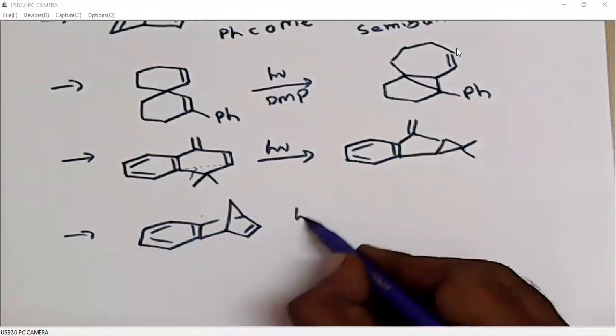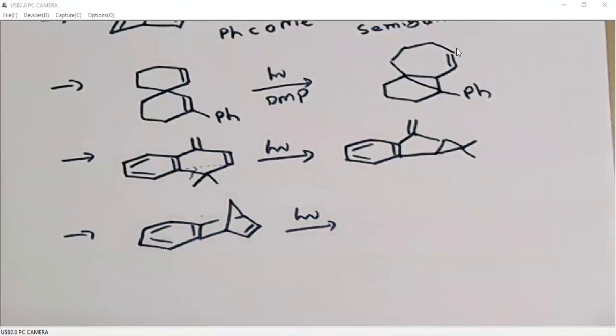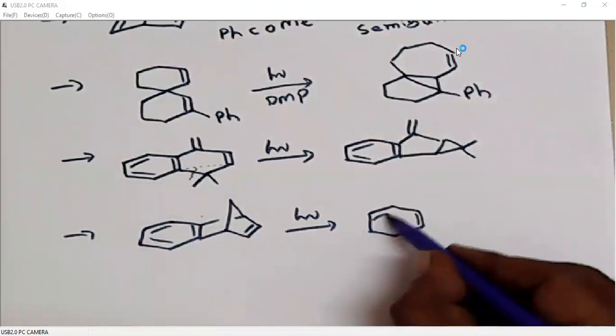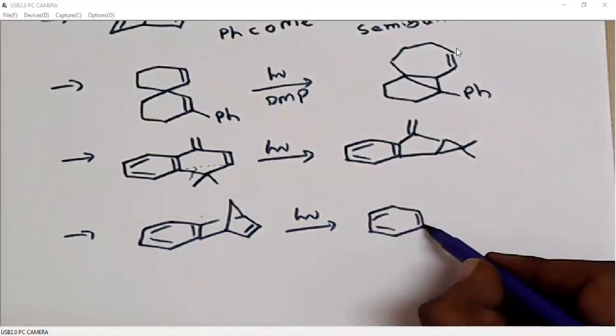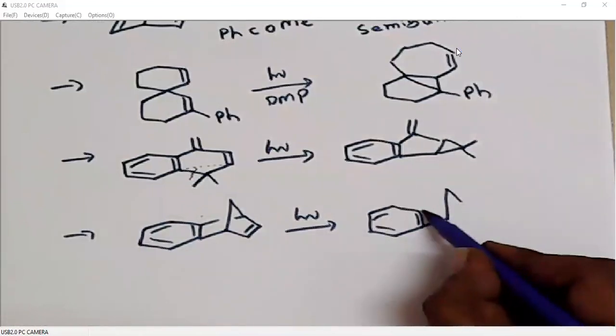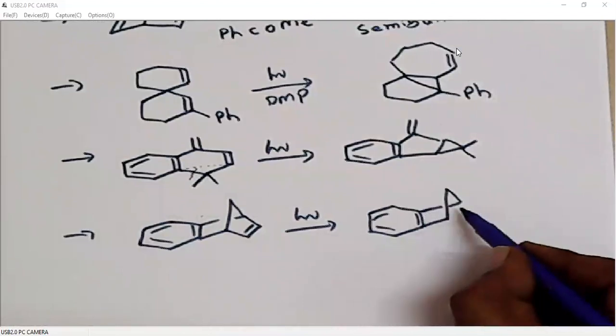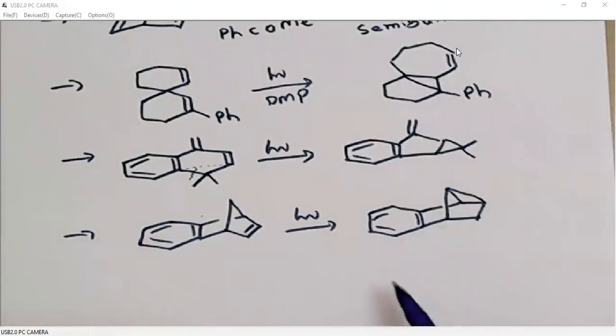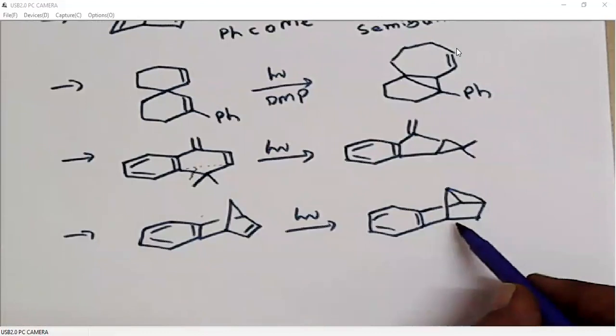When this molecule is treated under photochemical conditions, it will undergo di-π-methane rearrangement, and that generates this product. Okay, the product needs to be rewritten in this form.